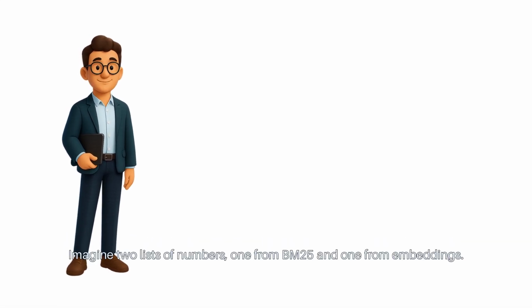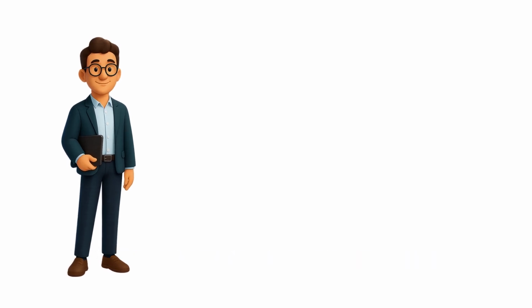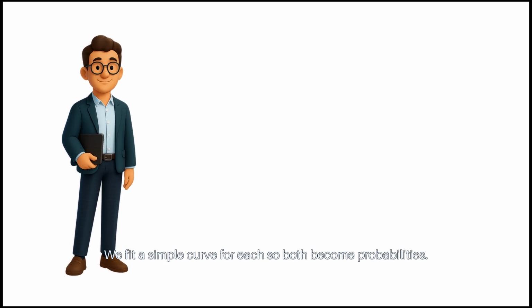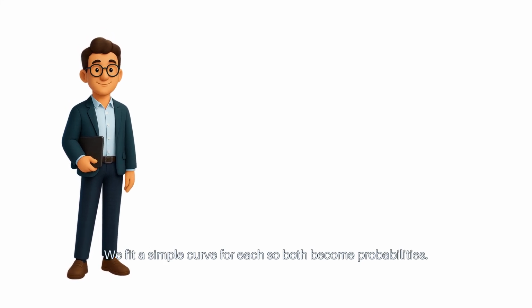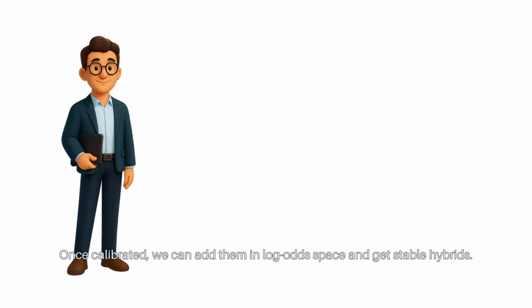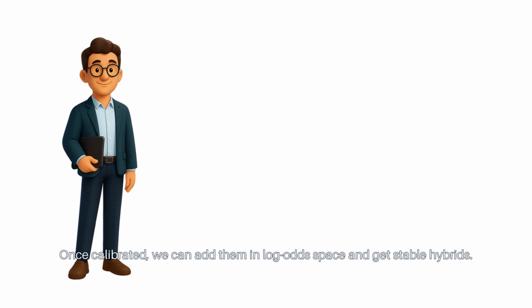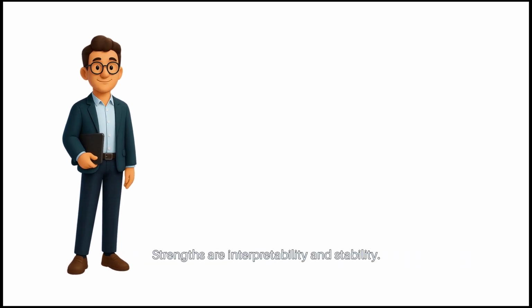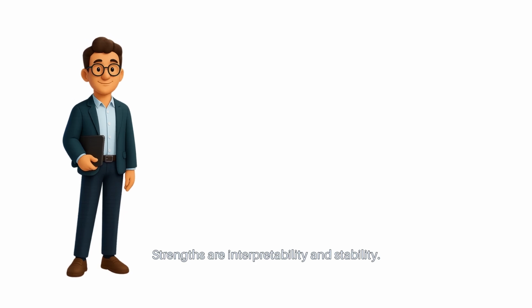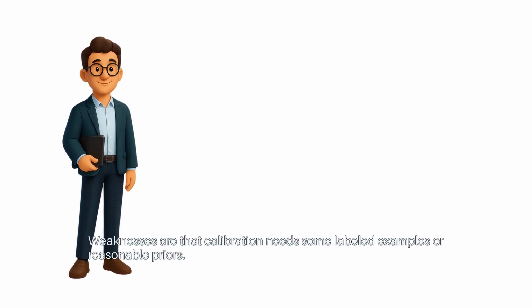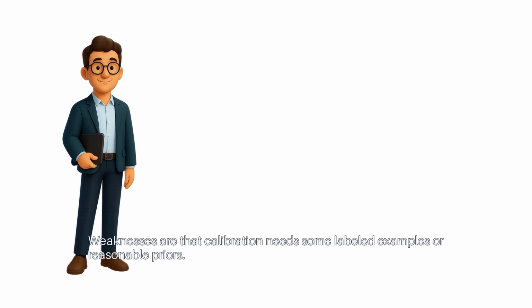Imagine 2 lists of numbers, one from BM25 and one from embeddings. We fit a simple curve for each, so both become probabilities. Once calibrated, we can add them in log odds space and get stable hybrids. Strengths are interpretability and stability. Weaknesses are that calibration needs some labeled examples or reasonable priors.